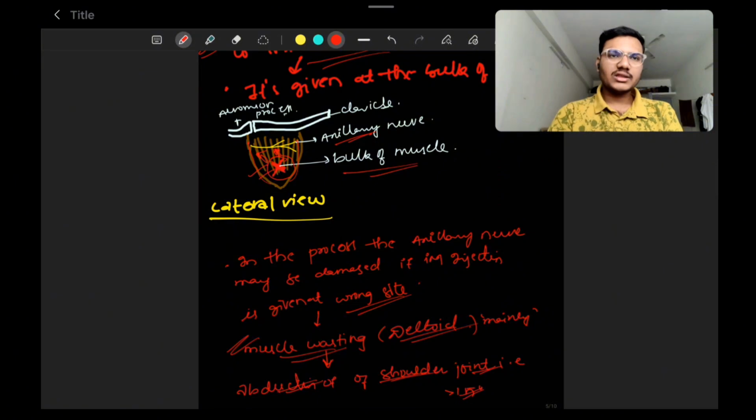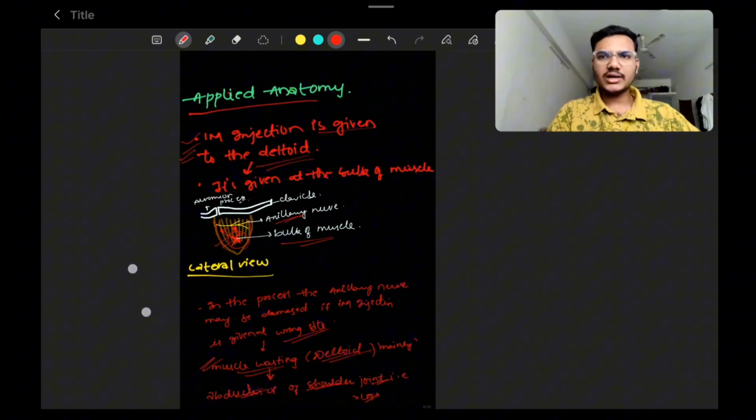In the process of giving the intramuscular injection, if a clinician injects at the wrong site, that is superior to the bulk of muscle, then there is a high chance of the nerve getting damaged. The major motor supply to the deltoid muscle is given by the axillary nerve. So when the nerve gets damaged, muscle wasting of the deltoid is seen. The major function of deltoid is lost, which is abduction greater than 15 degrees at the shoulder joint. So that is what is important.